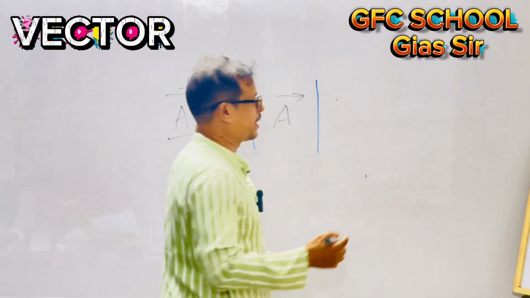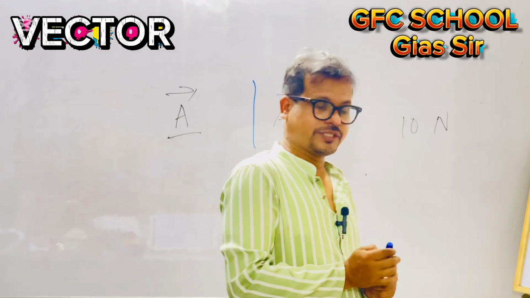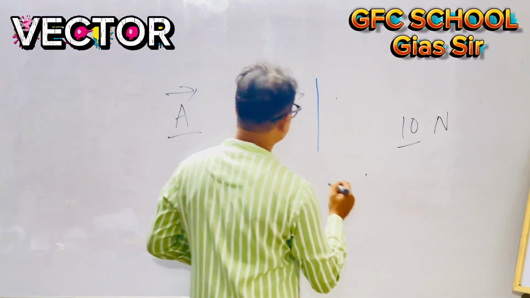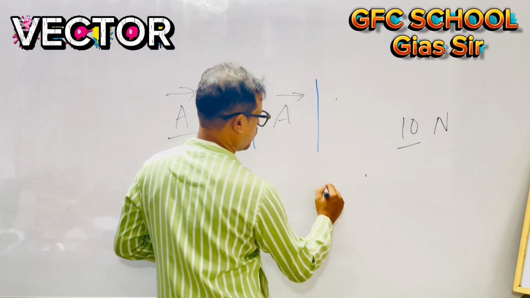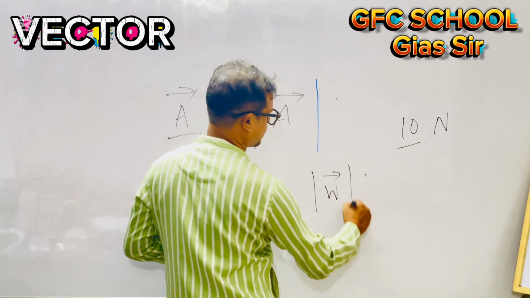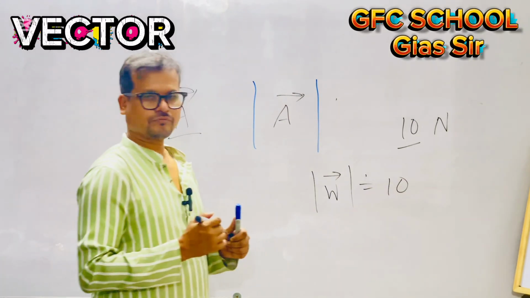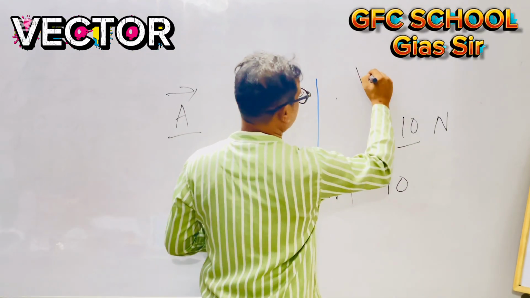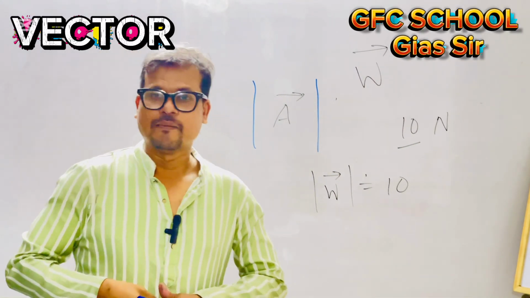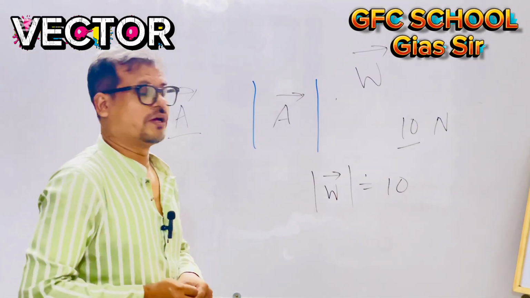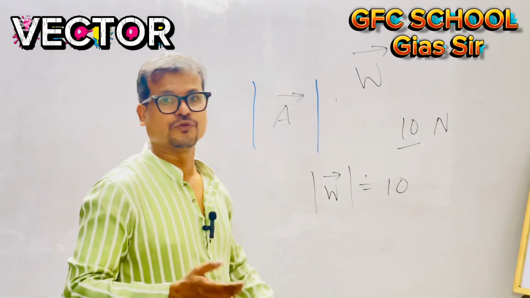If I say my weight is 10 Newton, this is the magnitude actually. If I express the weight vector such way, then the magnitude will be 10, and the vector will be this. This is the vector of weight. Usually we use vector letters A, B, C, P, Q, D, V, W.